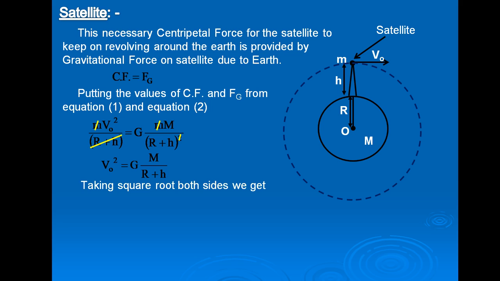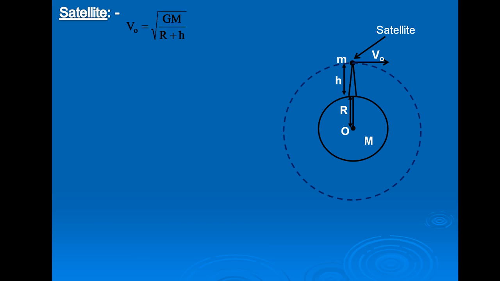Taking square root on both sides, we get VO equal to square root of G M upon (R plus h). On the left hand side, the square root and square cancel each other. Therefore VO is equal to square root of G M upon (R plus h).